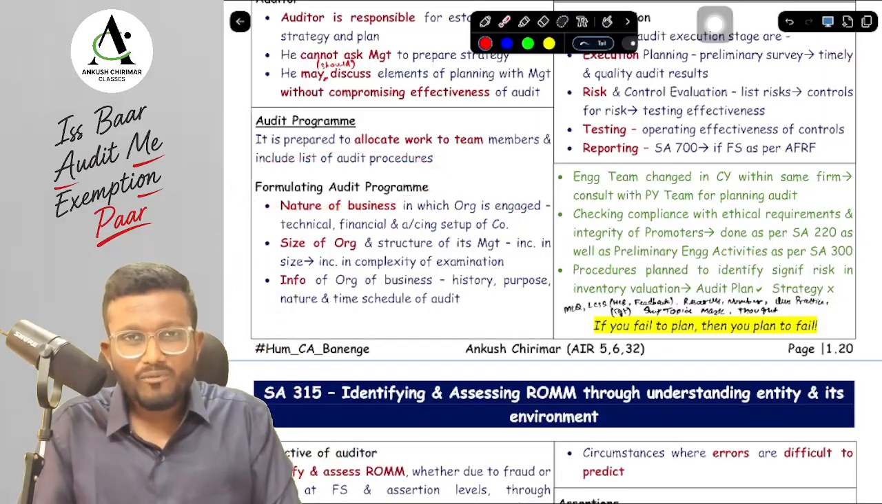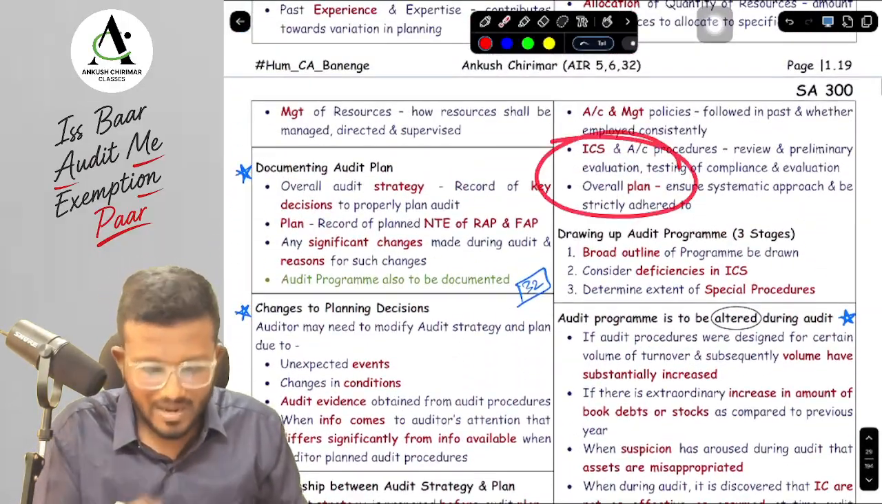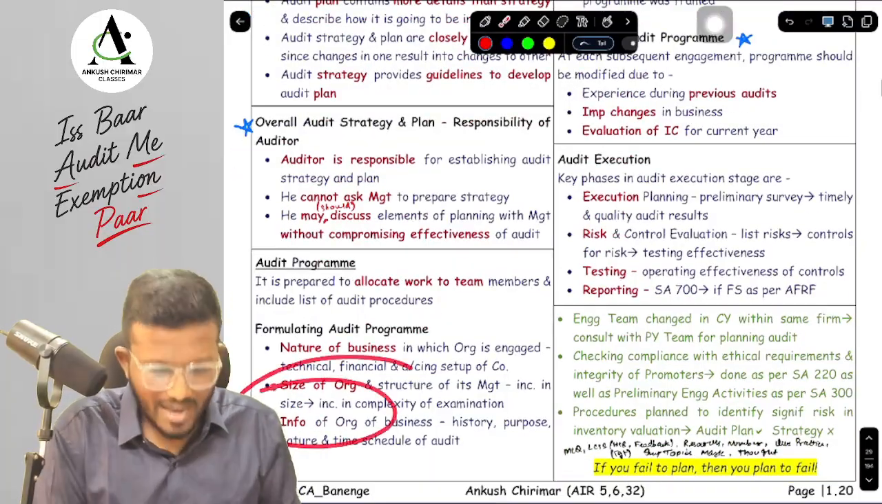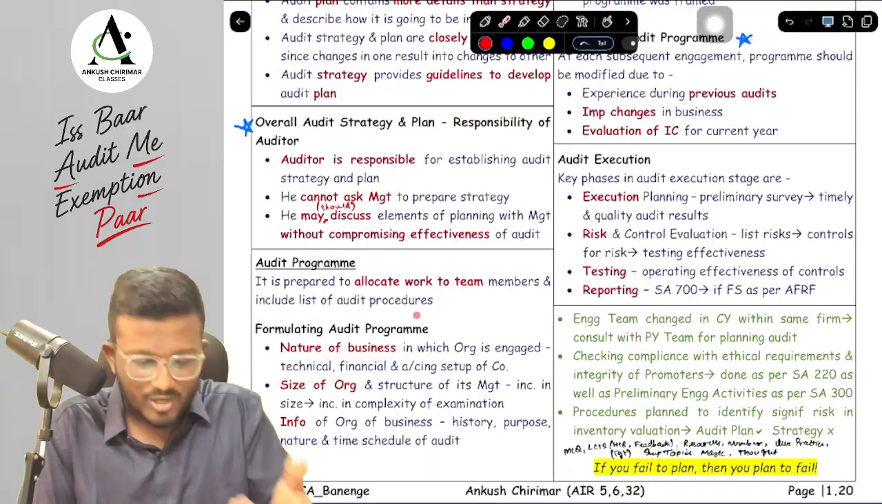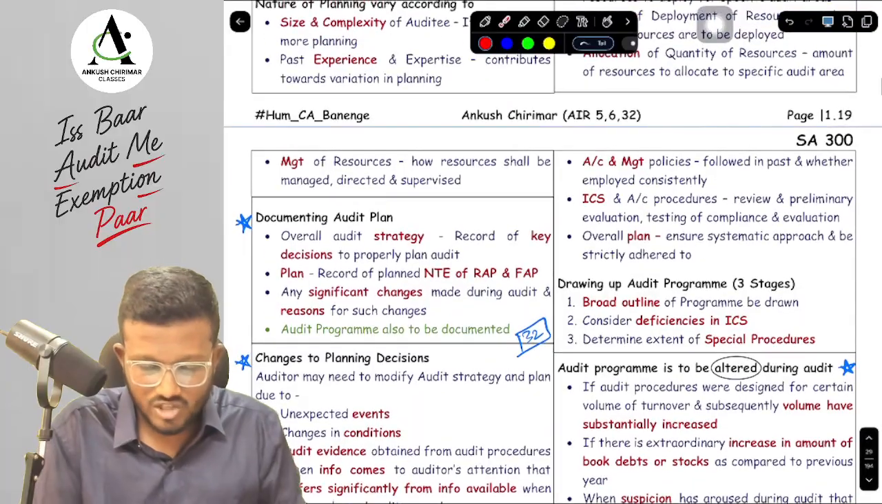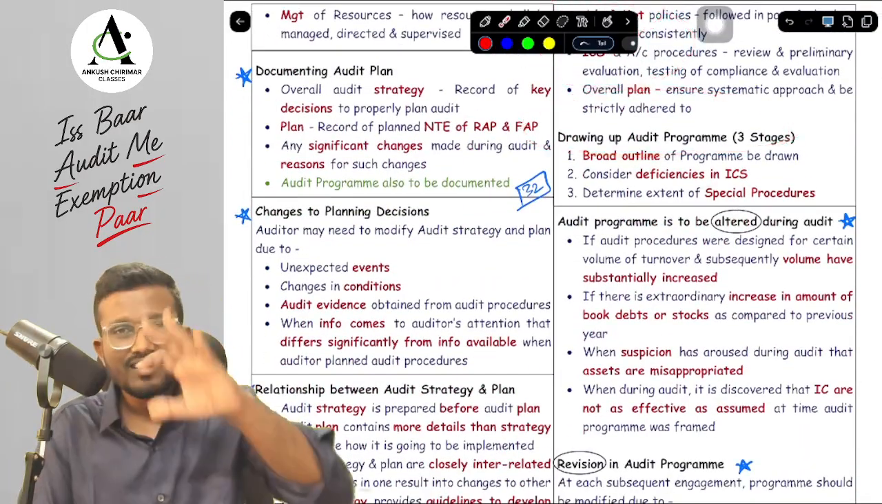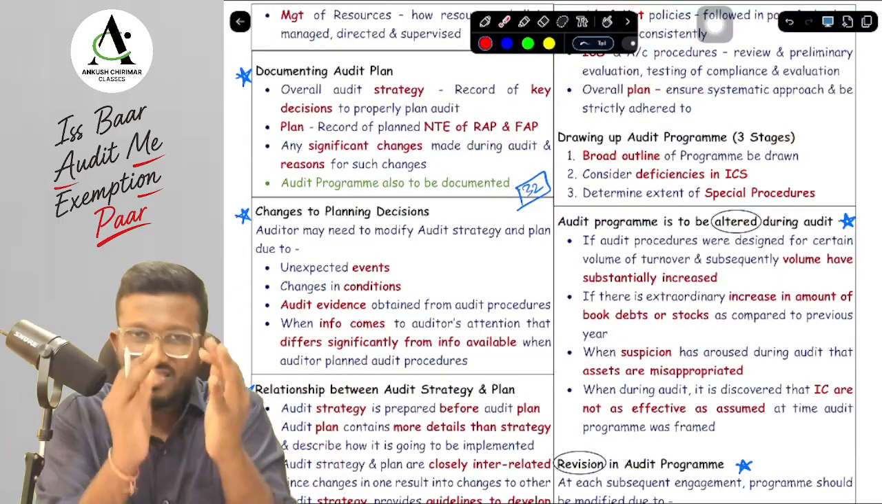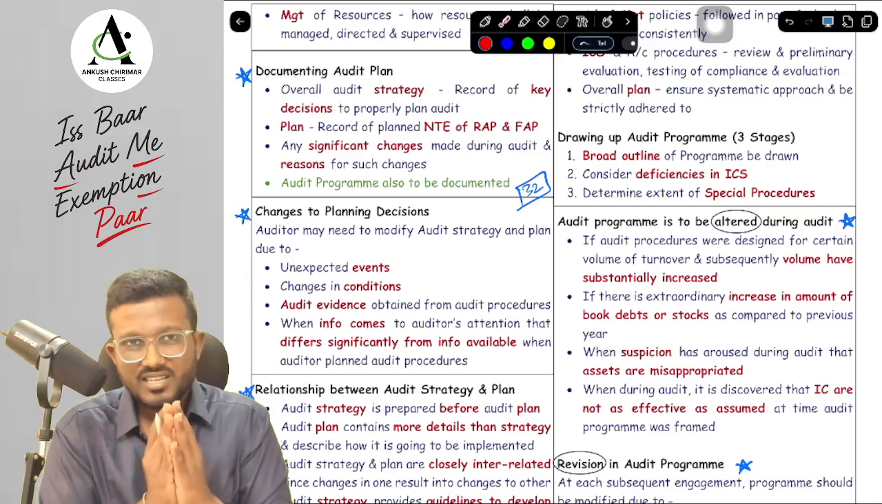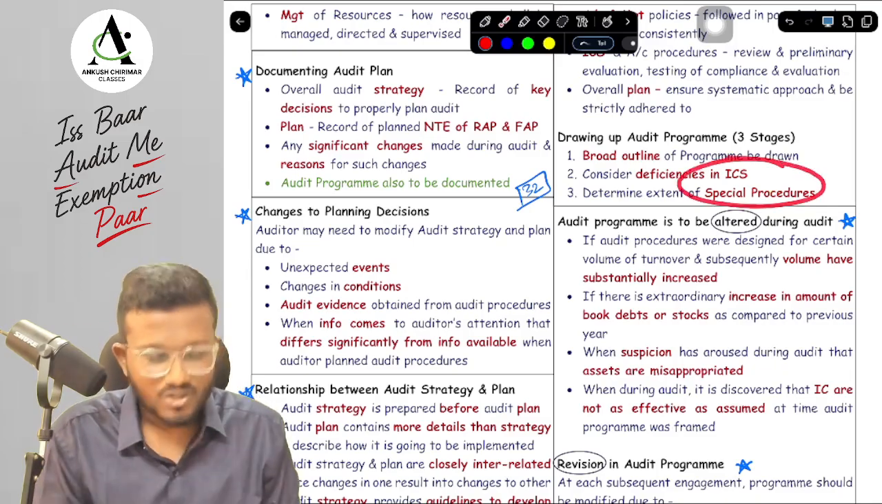While formulating what we have to do, sir, first of all, we need to develop an audit plan. For developing an audit plan, we need to have information about the organization. In terms of information, we should know the nature and size of the organization, the internal control system, and accounting and management policies. While drawing up the audit program, there are 3 stages. First of all, we have to draw an outline, and then we have to identify the deficiencies in internal control and perform special procedures on the deficiencies.